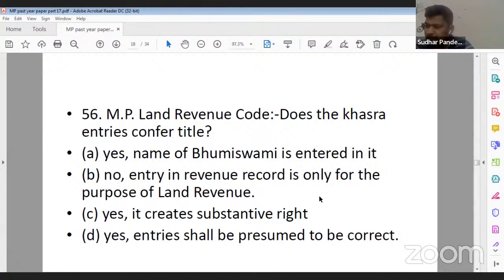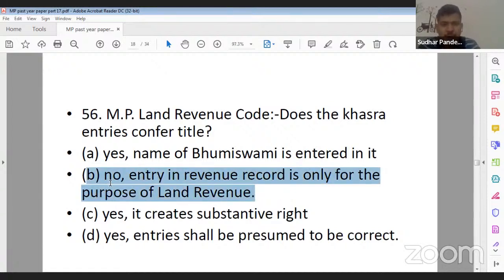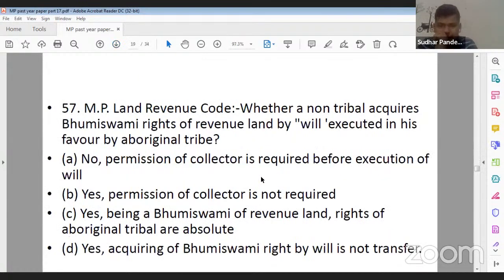Vinny ji is saying 56 ka D. No, Vinny ji, I'm really sorry. 56 ka B for Bangalore is the correct answer. That is, no, entry in the land revenue is only for the purpose of land revenue. It is for no other purpose. Next question. Question number 57.